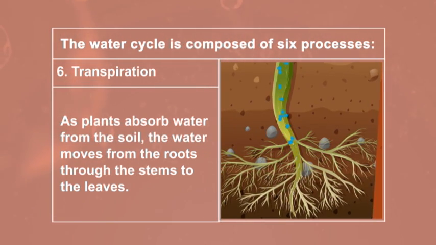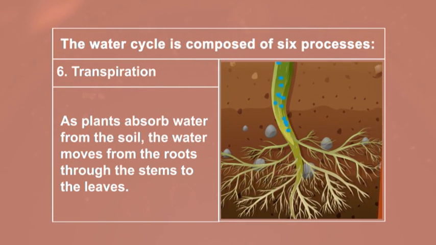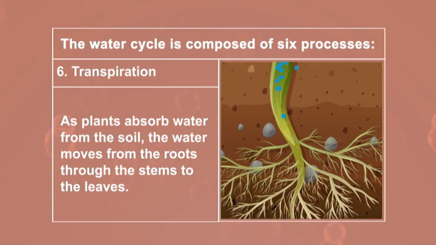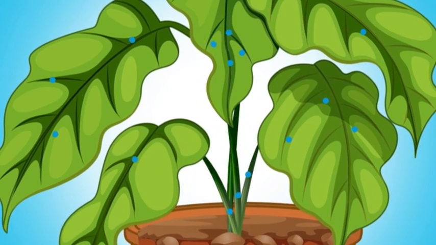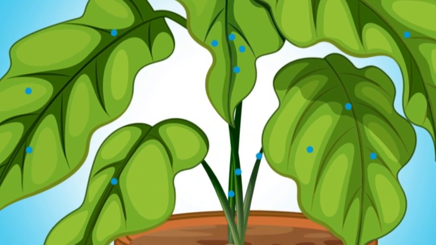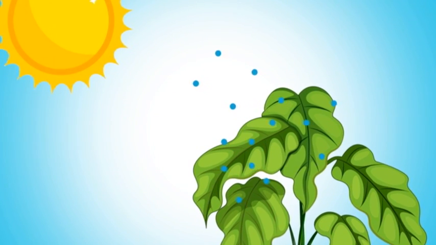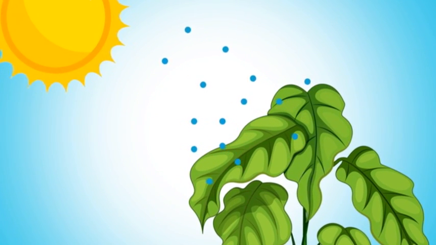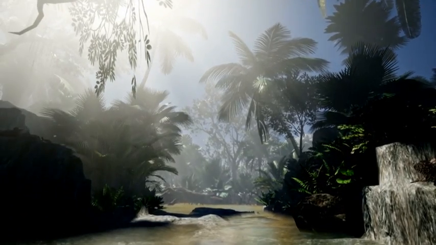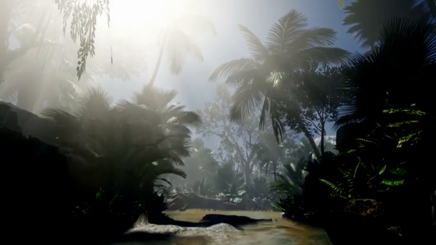6. Transpiration. As plants absorb water from the soil, the water moves from the roots through the stems to the leaves. Once the water reaches the leaves, it evaporates, adding to the amount of water vapor in the air. This process of evaporation through plant leaves is called transpiration. In large forests, an enormous amount of water transpires through the plant leaves.